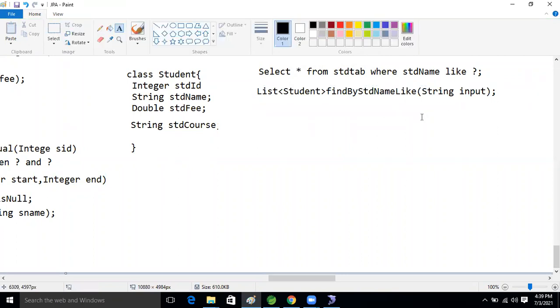Okay, guys. Based on that, let's perform the operation now. So let's write the method.